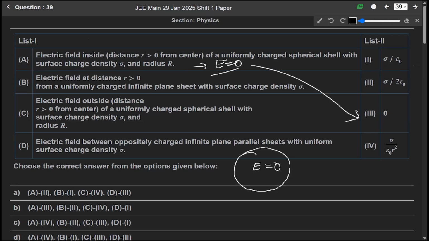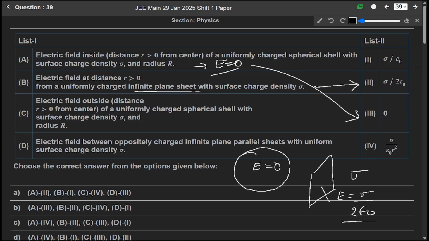And second, the electric field at a distance r greater than 0 from a uniformly charged infinite plane sheet. If there is a uniformly charged infinite plane sheet having a charge density sigma, then we know that for this the electric field formula is always sigma over 2 epsilon naught. So for this, B matches with second.